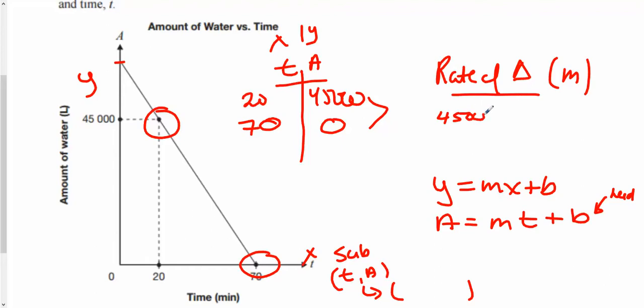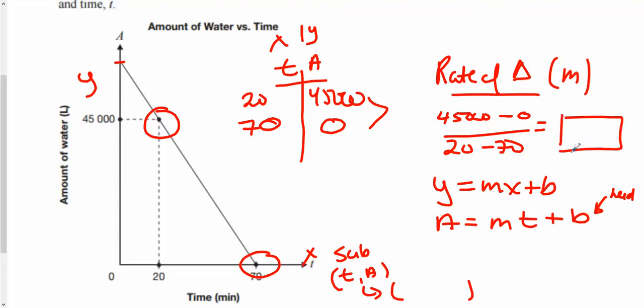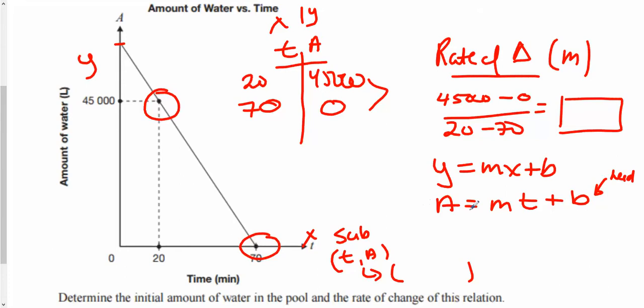45,000 subtract 0 over 20 subtract 70. So I'm going to take this one, subtract this one over this one, subtract this one. You could do the other way around. You're going to end up with a negative. Figure out what this is. That's your rate of change. Then after you get your rate of change, that's your m. You're going to then sub that in for m. So this guy goes here. You're going to sub that in.